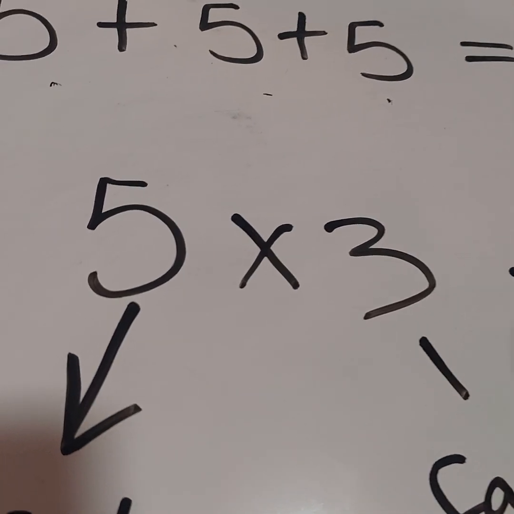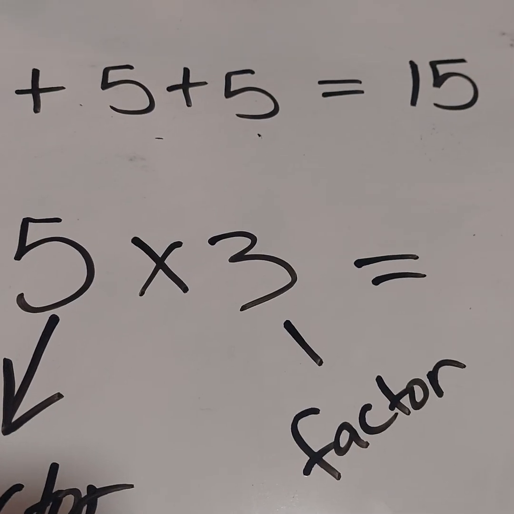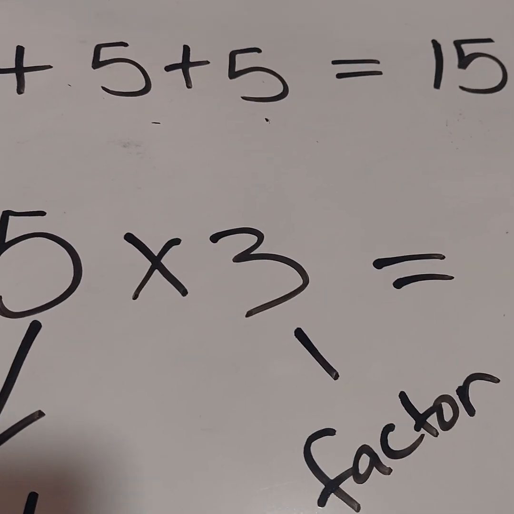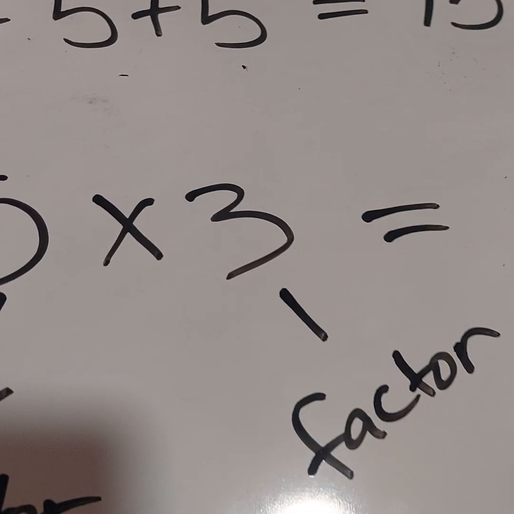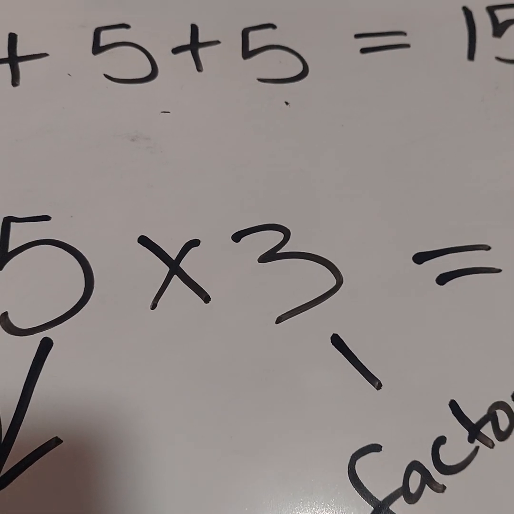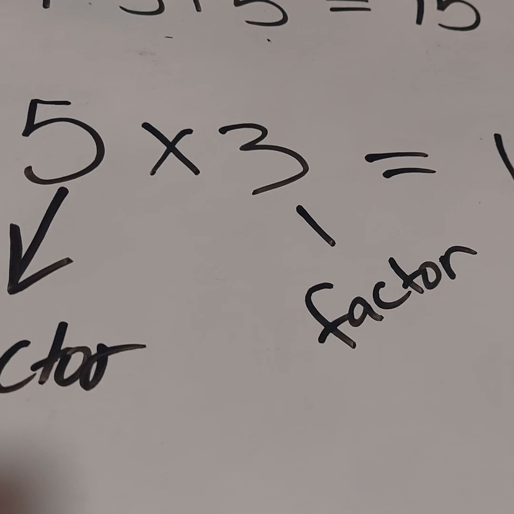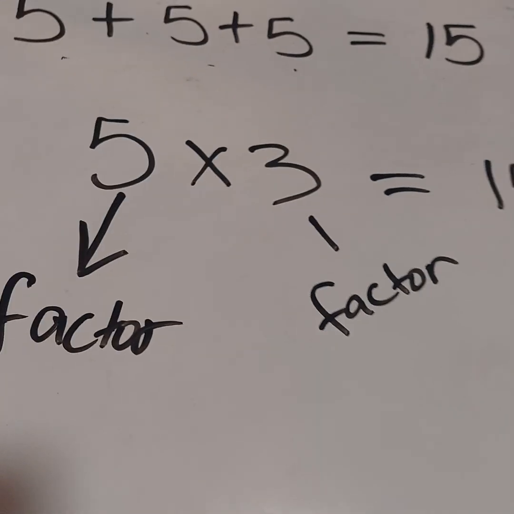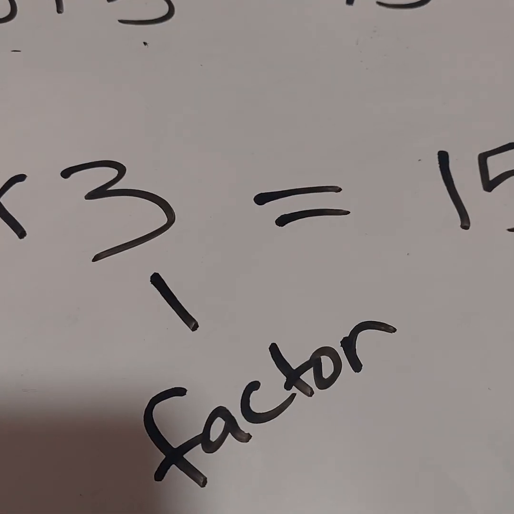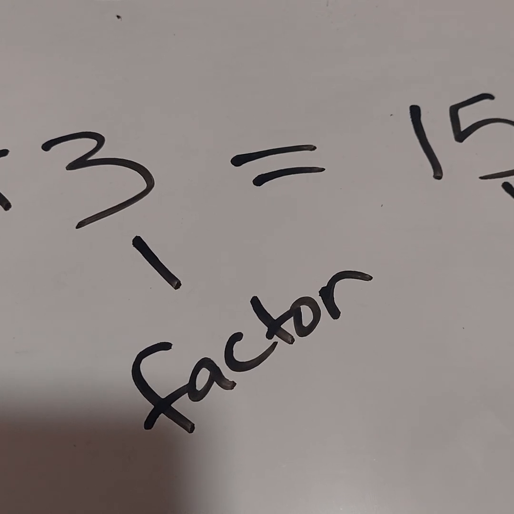And now we are going to find my total. My total is going to be 15 because 5 times 3 is 15. Now, I know many of you may not know how I arrive at 15, but I'm about to show you how I arrive at 15. The 15 is known as your product.